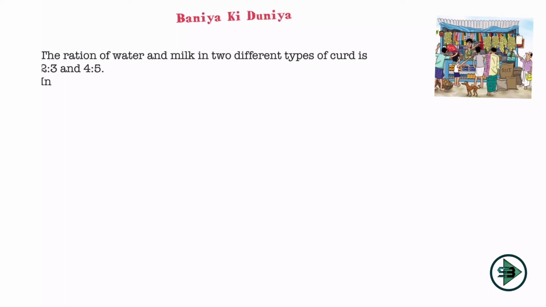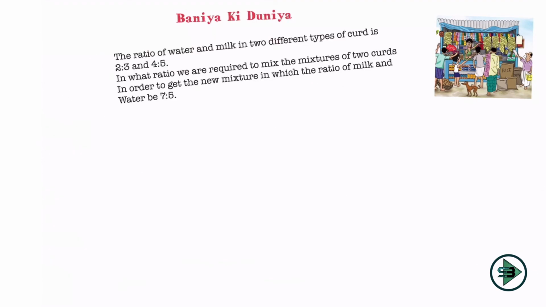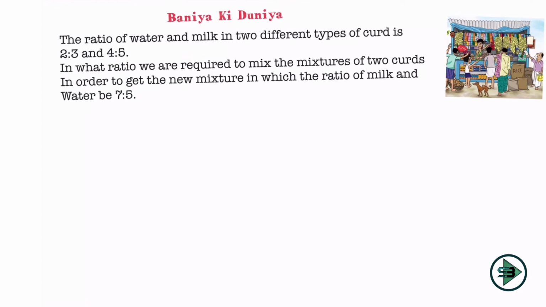The question says the ratio of water and milk in two different types of curd is 2:3 and 4:5. Okay, so now we have a ratio of water and milk in two types of curd. In what ratio are we required to mix the mixtures of two curds in order to get the new mixture in which the ratio of milk and water will be 7:5? So for the first time we are given a ratio and we are being asked a ratio.